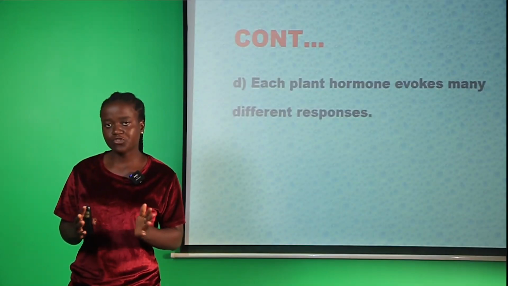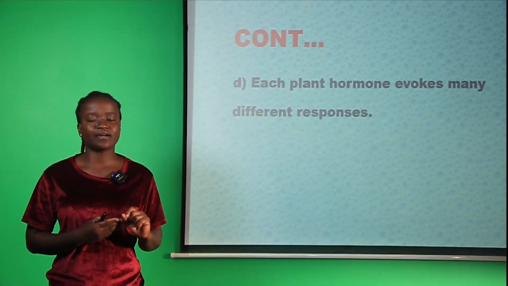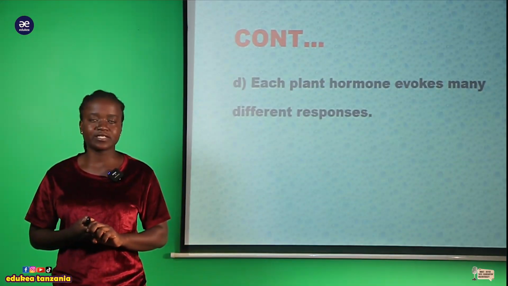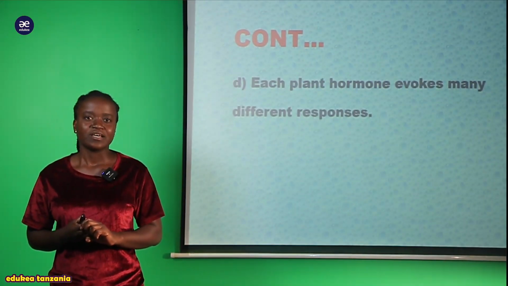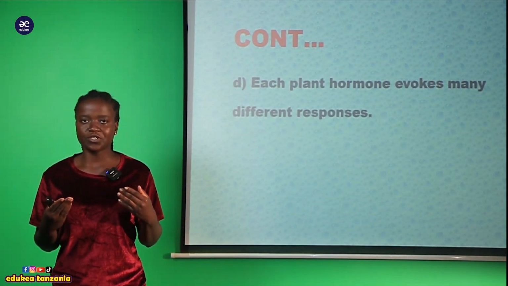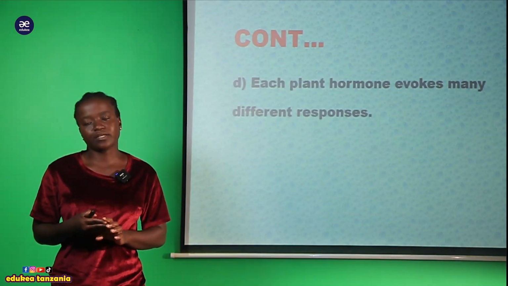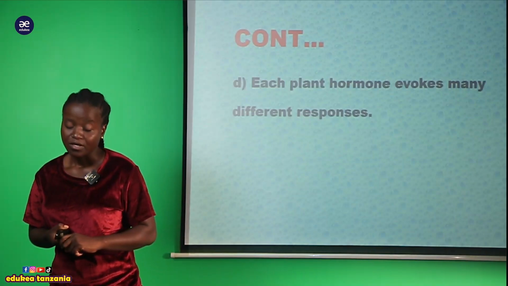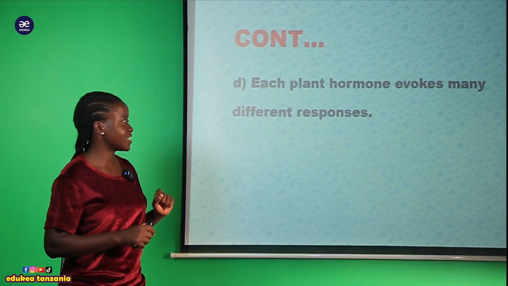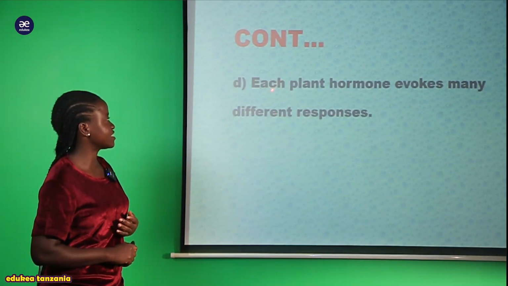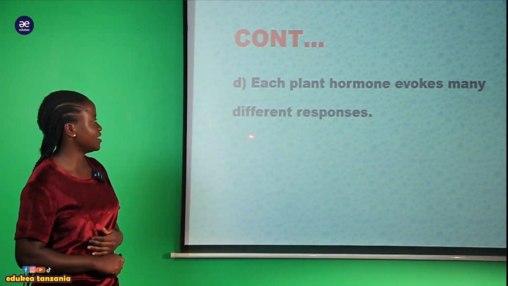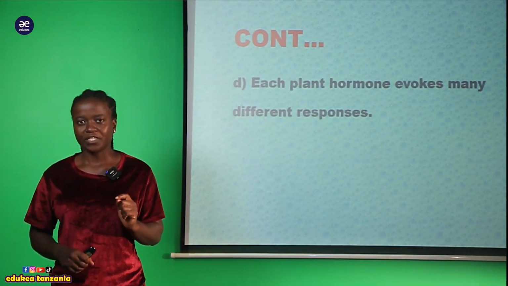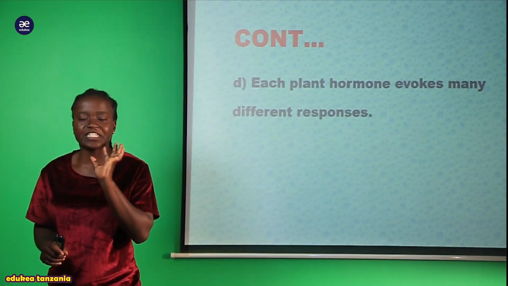Okay, now my students, we are proceeding with the characteristics of the hormone, and the characteristics of the plant hormones. In the last part of this session, we looked at the characteristics of the hormone and a simple introduction of the plant hormone. Another characteristic of the plant hormone is that each plant hormone evokes many different responses.